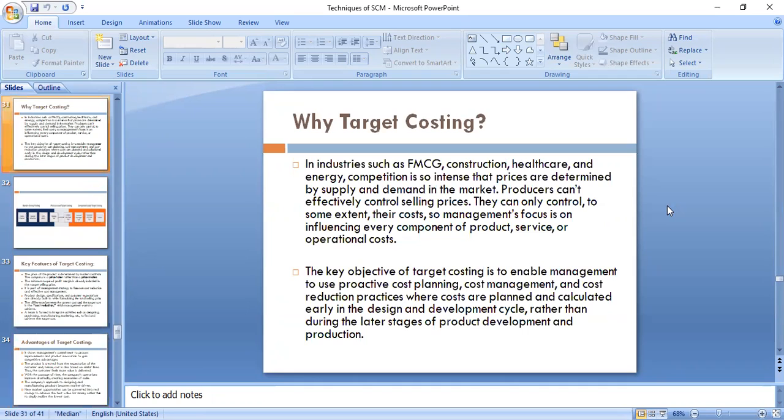So why target costing? In industries such as FMCG, construction, healthcare, and energy, competition is so intense that prices are determined by supply and demand in the market, right? Construction, we'll just talk about construction of flats, correct?